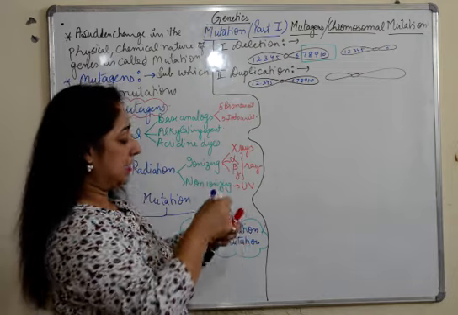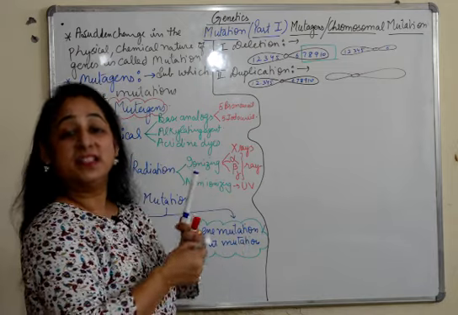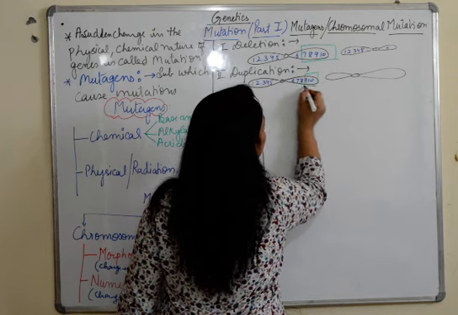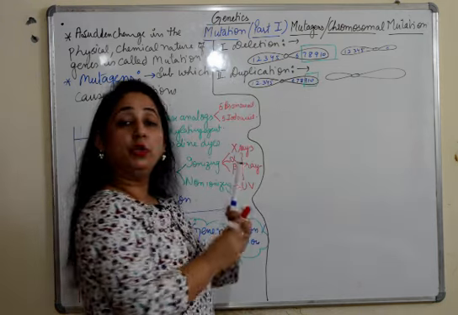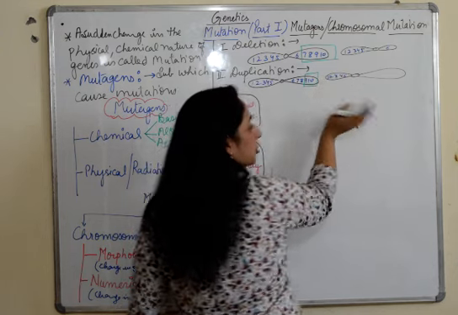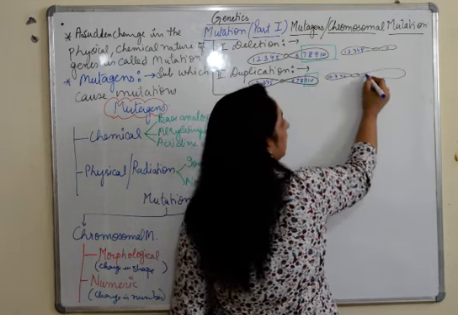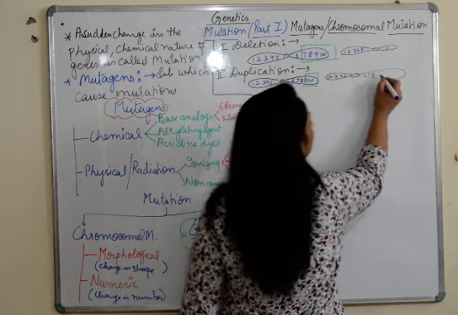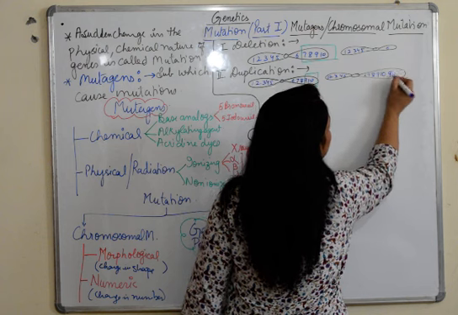Duplication takes place, and suppose the duplication is for this portion of the chromosome. So what do we get? 1, 2, 3, 4 and 5 which is common, and here duplication has taken place. 6, 7 and 8 is normal, but 9 and 10 has duplicated, so it becomes 9, 10, 9, 10.